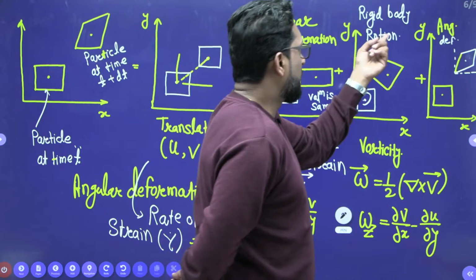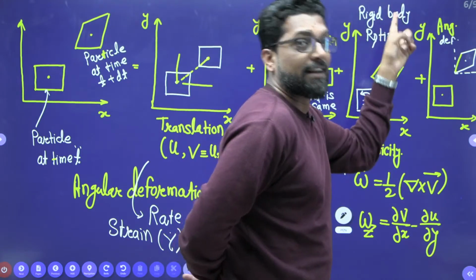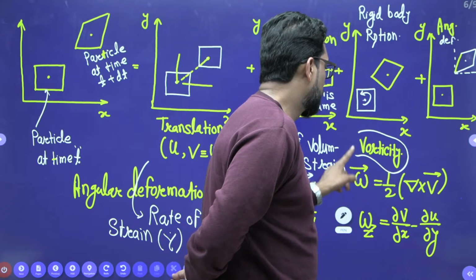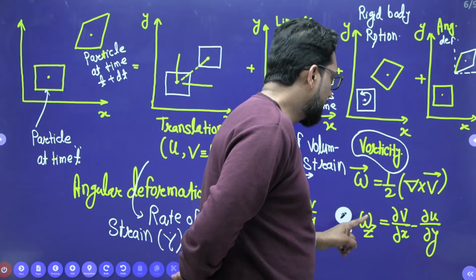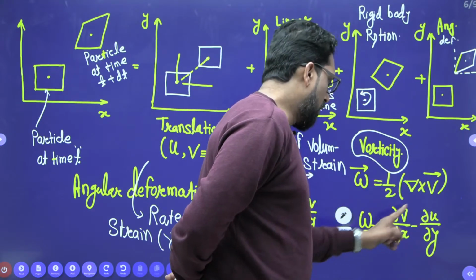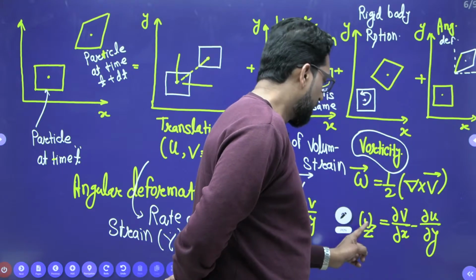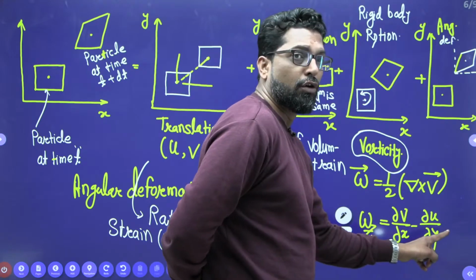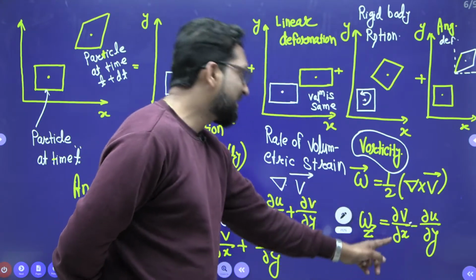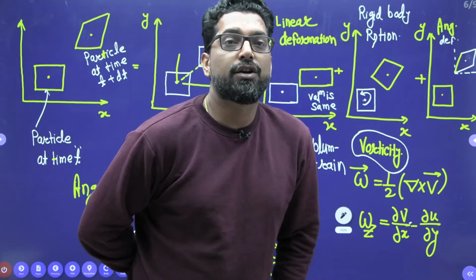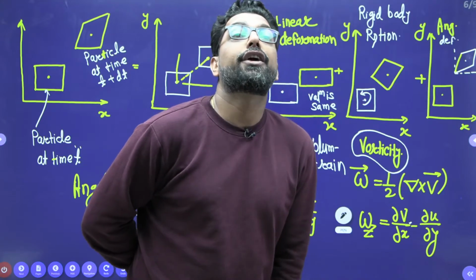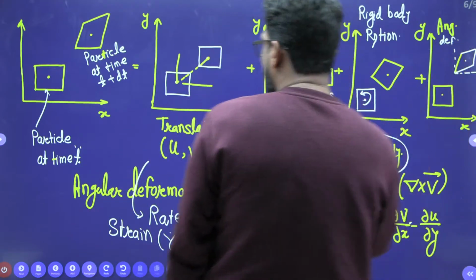Now, if the body is rotating, that means rigid body like rotation, we go to the vorticity. From the vorticity, we have to check del cross v. If omega z is equal to 0, the flow is irrotational, and if it is non-zero, the flow is rotational. Now the last one is angular deformation.